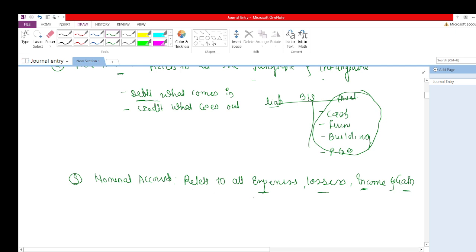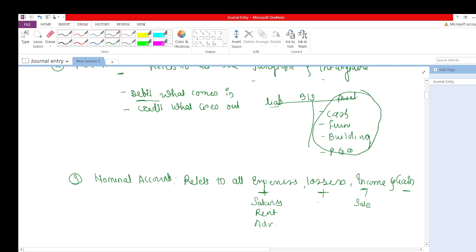Expenses, like if you have paid salary, it will be categorized as a nominal account. If you paid rent, it will be categorized as a nominal account. If you made advertisement expenses, it will all be categorized as a nominal account. If you have made a sale, it will be categorized as a nominal account.